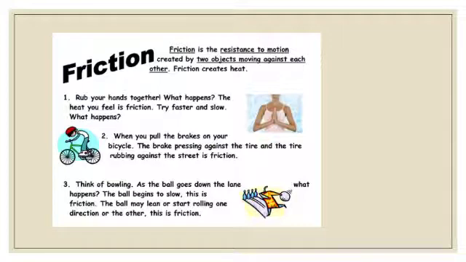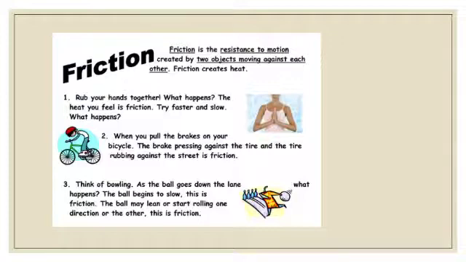In both cases, the moving object stops after some time. Why is it so? It is because of a special type of force, the force of friction, which opposes the movement of a moving object.